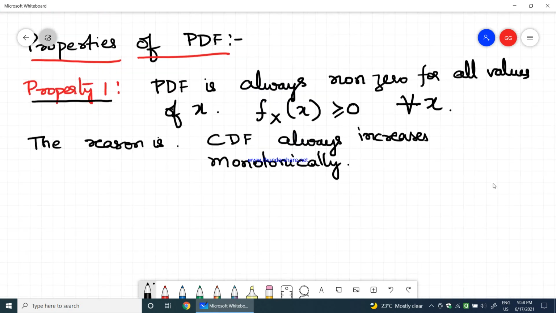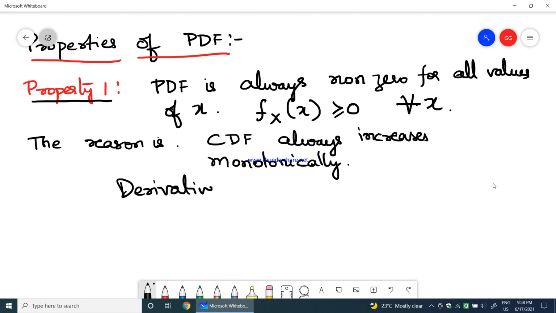Therefore, as the CDF is always increasing, the PDF, or derivative of CDF, is positive always.